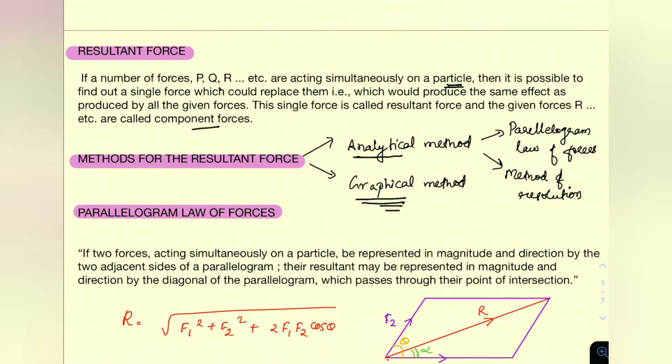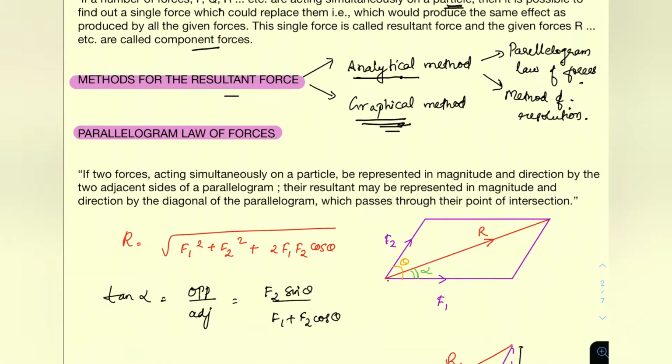So in order to find the resultant force, there are two methods, that is the analytical method and the graphical method. The graphical method includes the polygon method and others, which we discussed in the previous lecture. It is drawing the forces to scale and finding the resultant. We are not discussing that here, as it is not very important. The analytical methods are the parallelogram law of forces and the method of resolution, and that portion we are discussing here.